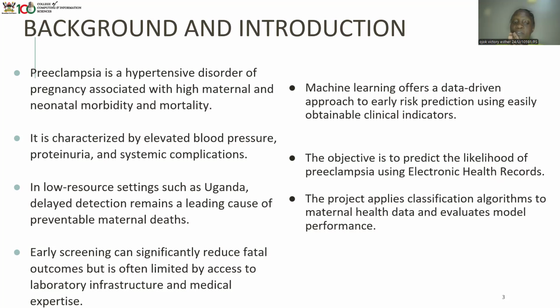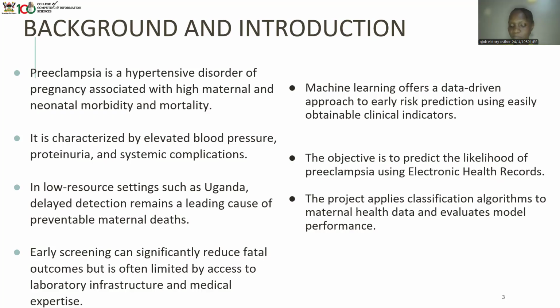This AI helps us uncover those subtle relationships that might be very difficult for physicians to observe manually. So instead of relying on physical clinical visits, we provide a low-cost digital screening tool